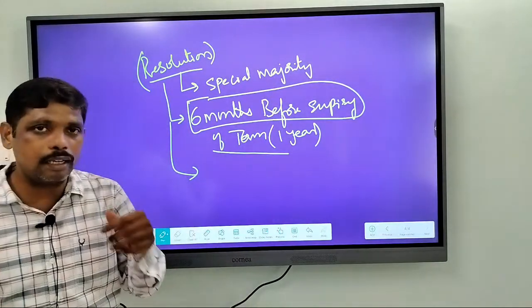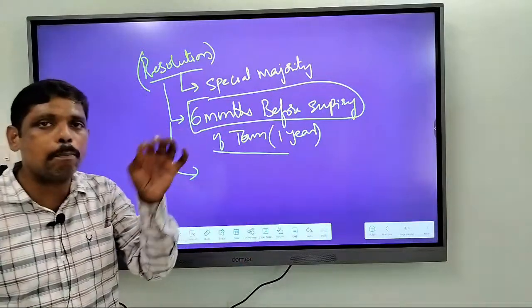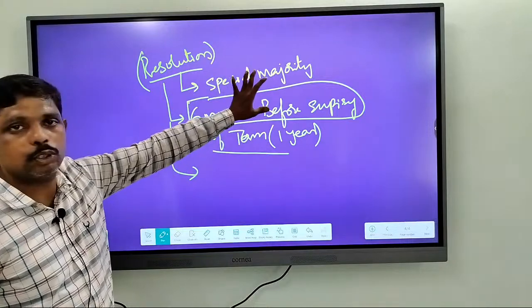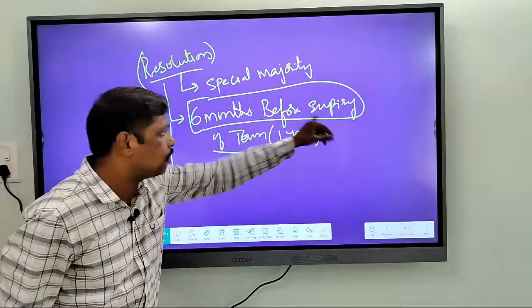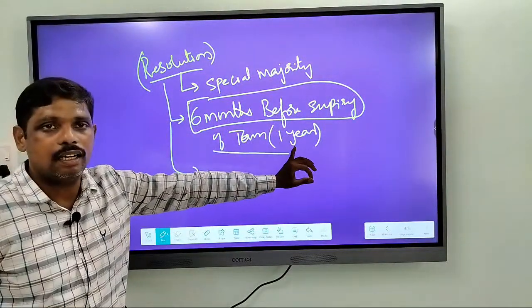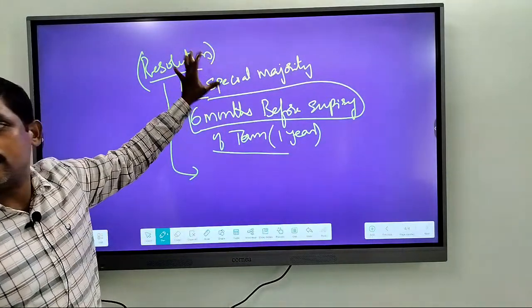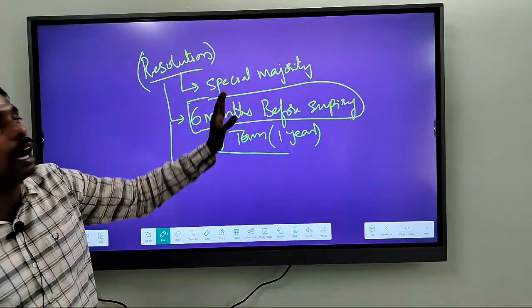Okay, and to extend this national emergency beyond 1 year, the same procedure, that is a resolution in both the houses should be passed by special majority within a period of 6 months before expiry of term of 1 year. That is, before completion of that 1 year itself, a resolution will be passed. If a resolution is passed, then the national emergency will be in continuation for another year.